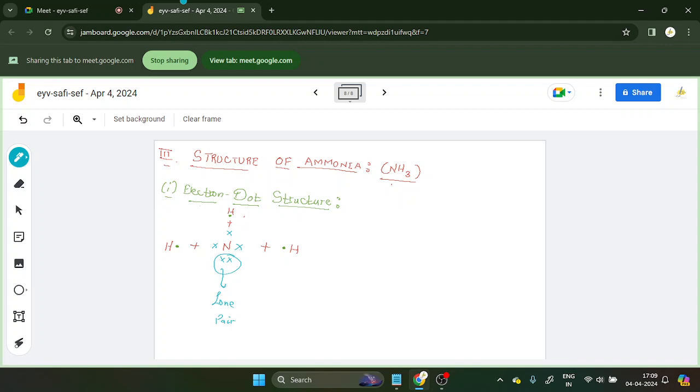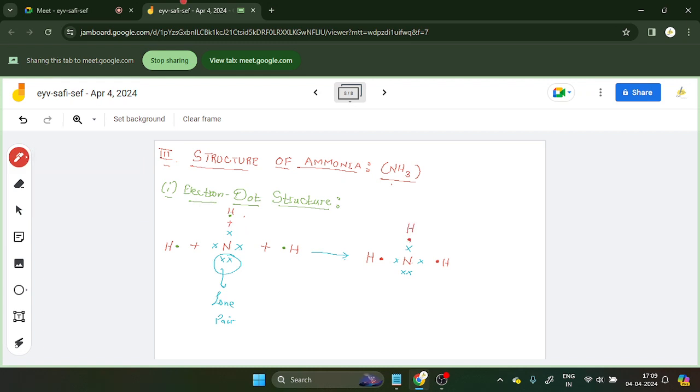Now what I'm going to do is basically add them together, and it will be like this. So this is H, this is N, this is H. The lone pairs will be like this, and let me draw another H here.